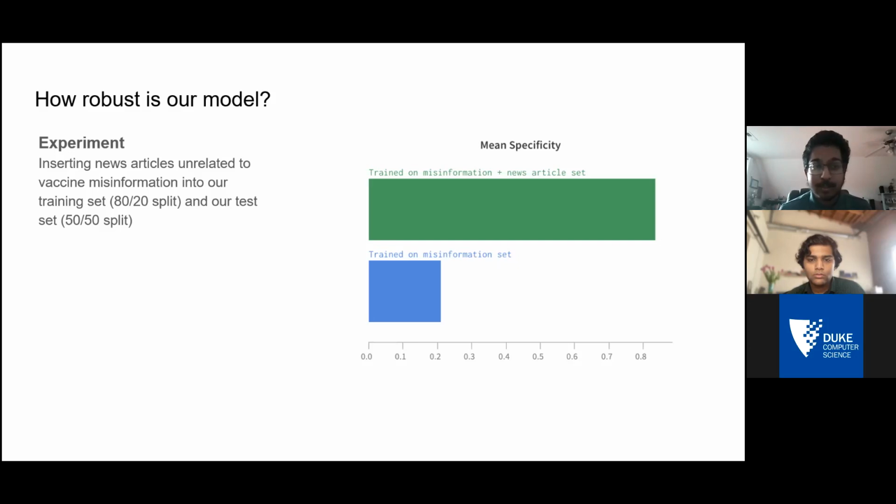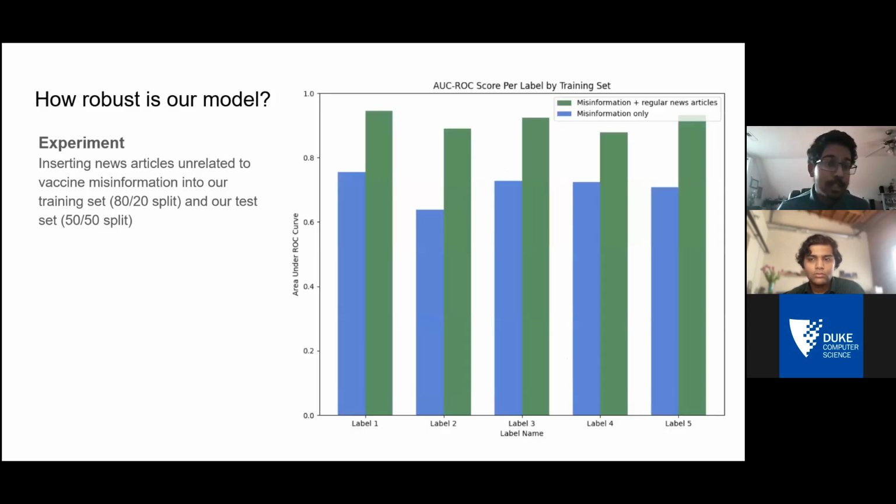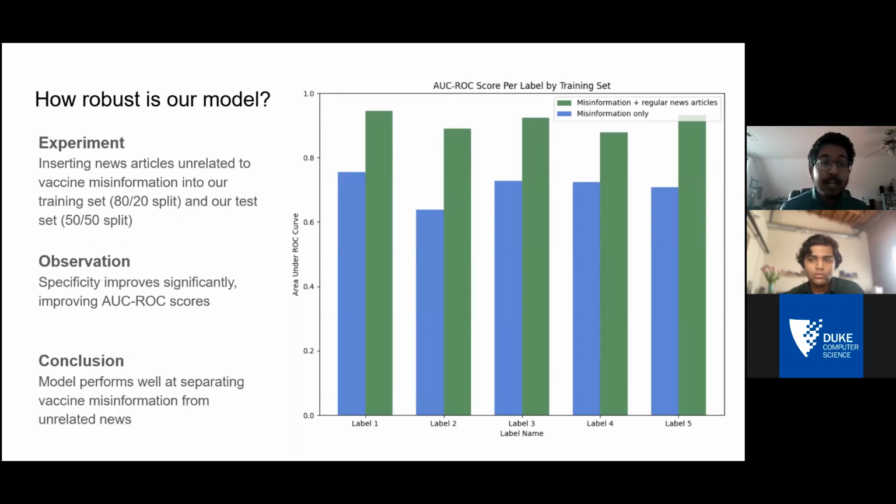And as a result of this improvement in specificity, there's also an improvement in the ROC curve and the ensuing area under curve calculation. You can see the blue bars represent our original model, and the green bars represent us introducing these news articles. And you can see that distinguishing between positive and negative classes becomes a lot better once we have inserted these news articles. So we observe that specificity is improving a lot, and that's what's improving the ROC and the AUC score. From this, we can conclude that our model is able to perform well at separating between pure vaccine misinformation and unrelated news that has nothing to do with vaccine misinformation. So it's a positive result that we'll take going forward.